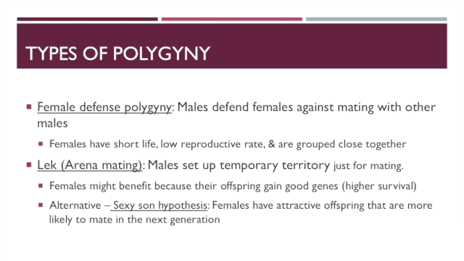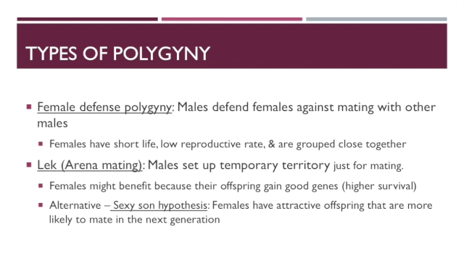Now, there are two different kinds of polygyny that exist. There's more than that, but there's two we're going to talk about. There's female defense polygyny, where males defend females against mating with other males. So males usually can protect females and they sit near them. This is most common in social insects, and it happens when females have a short life and a relatively low reproductive rate.